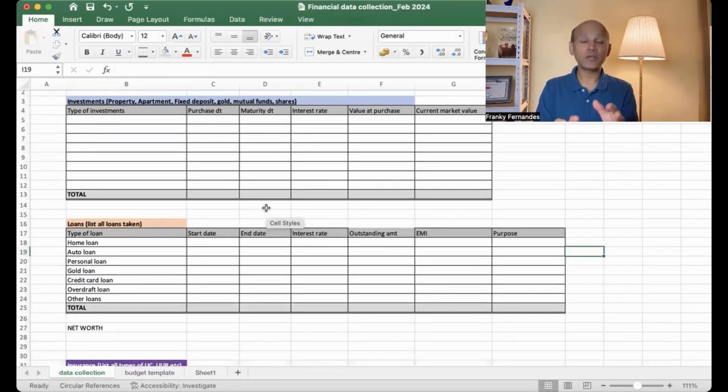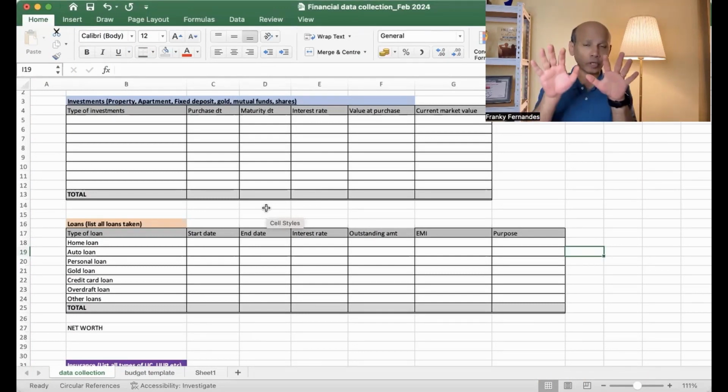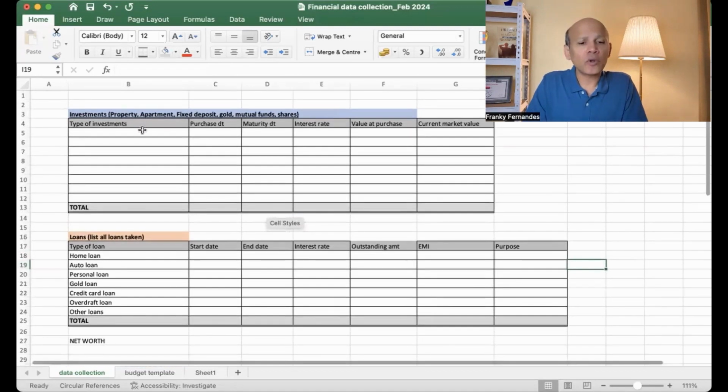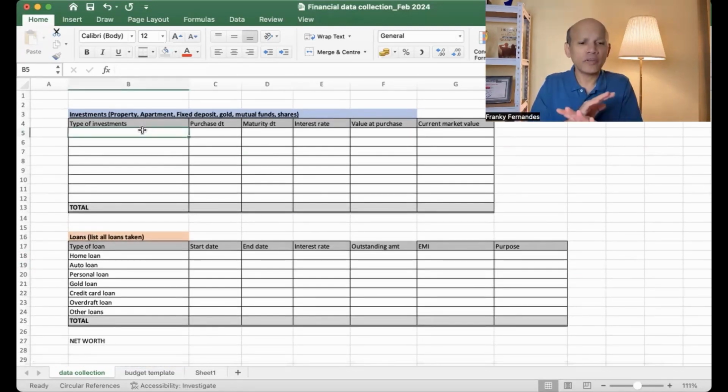So, this is the Excel sheet which you can download from the comments section. This is the Excel sheet that you can use to enter your data. So, what are some of the important things that we need to enter here? Number one, you should take stock of all your assets, all your investments. For example, you have some property, flats, or you have mutual funds, stocks, fixed deposits, or any other investments where you can enter your purchase date, maturity date.